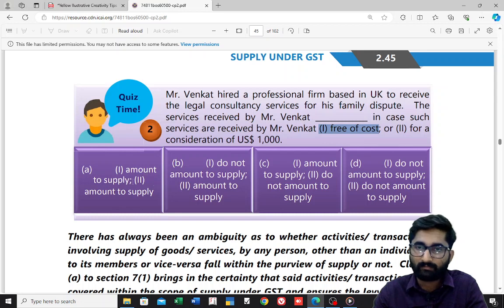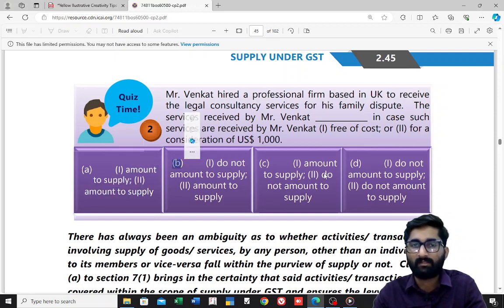So option A, in case of 1, not a supply, no, A is not the answer. B, not a supply, do not amount to supply. So B is the answer. Quiz number 2, B is the answer.